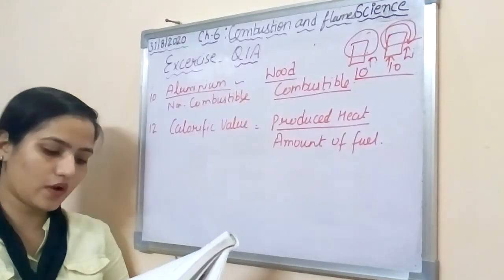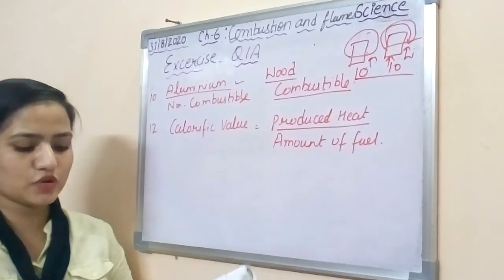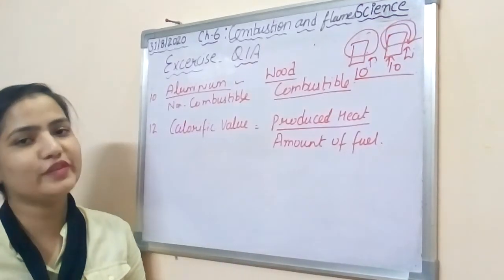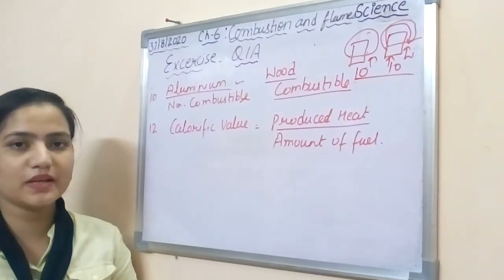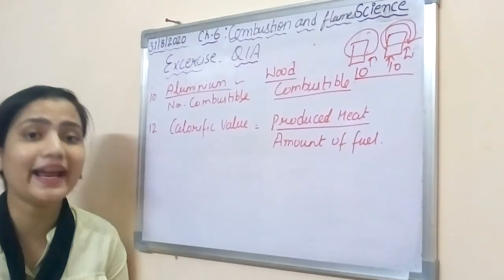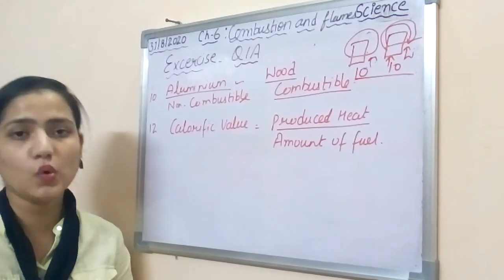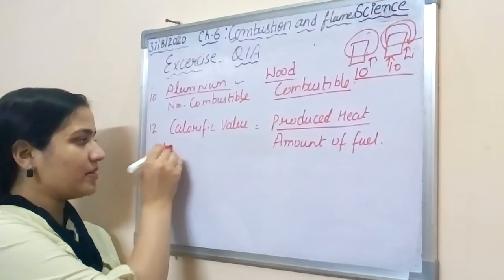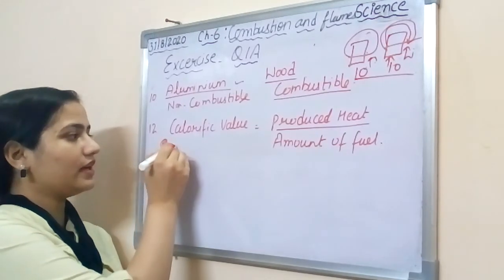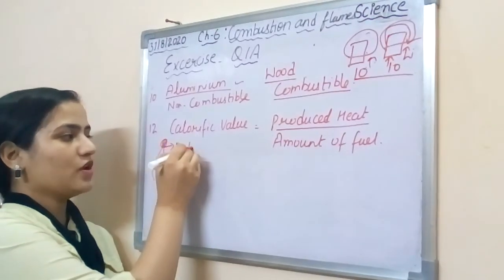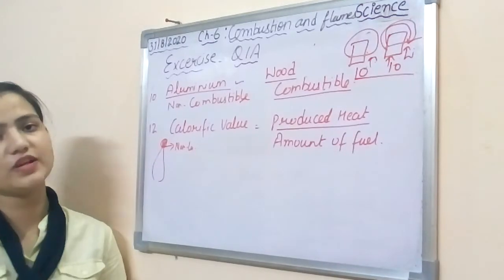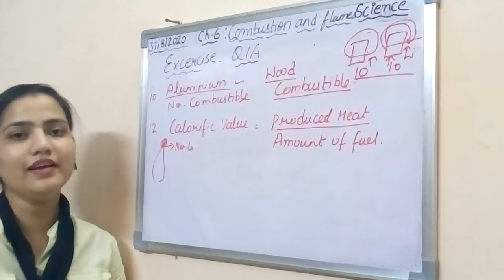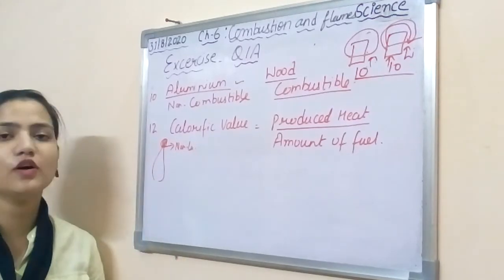Now let's come to question number 11. Which zone of flame is used by a goldsmith to make gold ornaments and why? As we have discussed in the classroom, goldsmiths require a high temperature to melt the gold. A flame has a very high amount of heat in its non-luminous zone. So the goldsmith uses the non-luminous zone for making the ornaments because it has a very high temperature which helps in melting the metals.